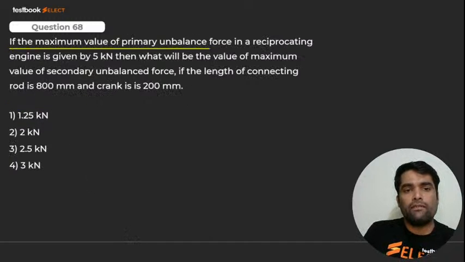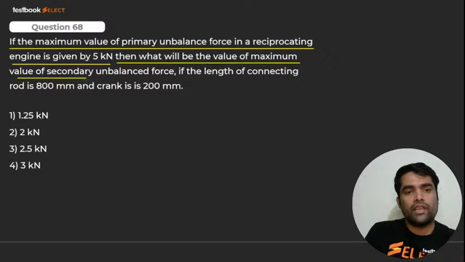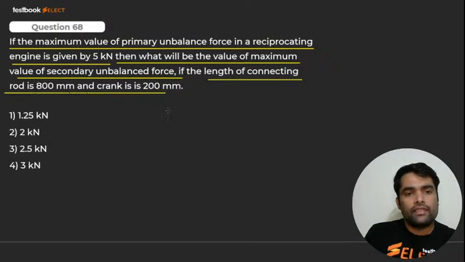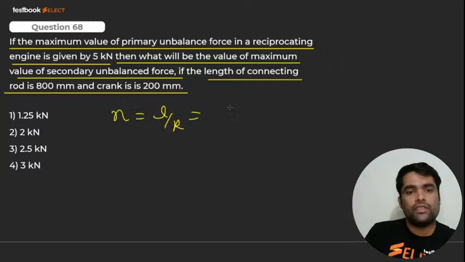68. If the maximum value of primary unbalanced force in a reciprocating engine is given by 5 kilonewton, then what will be the value of maximum value of secondary unbalanced force if the length of connecting rod is 800 mm and crank radius is 200 mm? Your n will come out as what? L by R. L is 800, R is 200, so 4. So n has come out as 4.